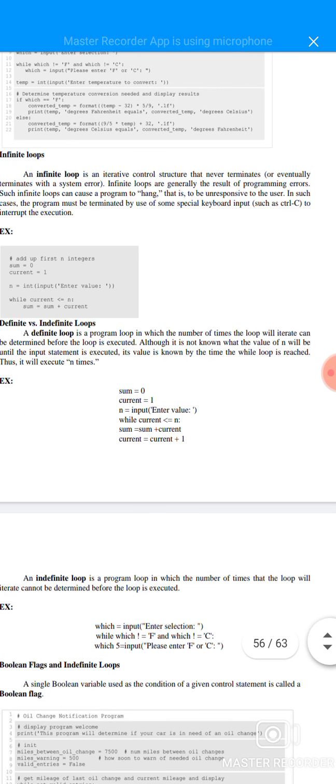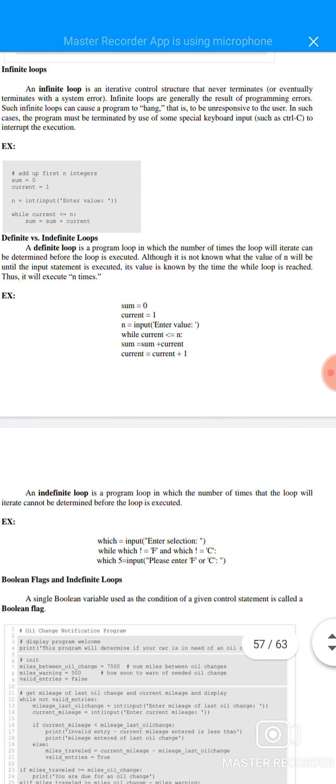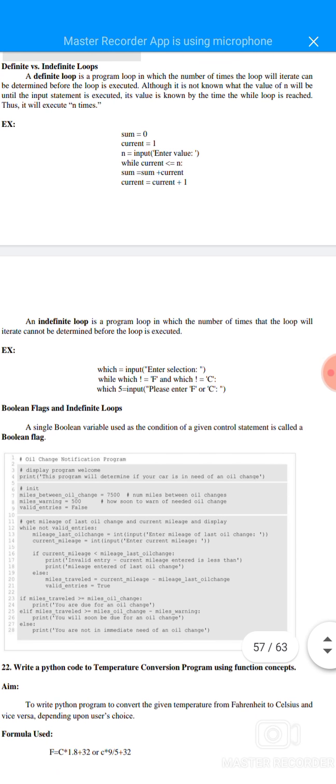Definite versus indefinite loops. A definite loop is a program loop in which the number of times the loop will be iterated can be determined before the loop is executed. Although it is not known what the value of n will be until the input statement is executed, this value is known by the time the while loop is reached. It will be executed n times. Sum equal to 0, current equal to 1, the same example will be denoted again.